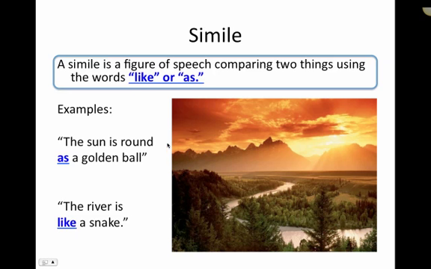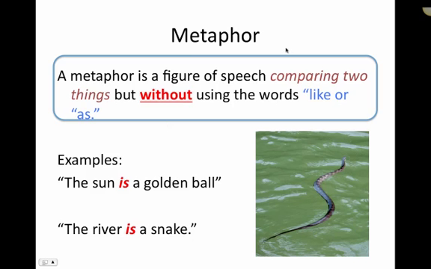So now we're going to look at the next type of imagery tool, which is metaphor. Now, metaphor is very, very similar to simile. A metaphor is very much like a simile, but the difference is that a metaphor does not have the words like or as.